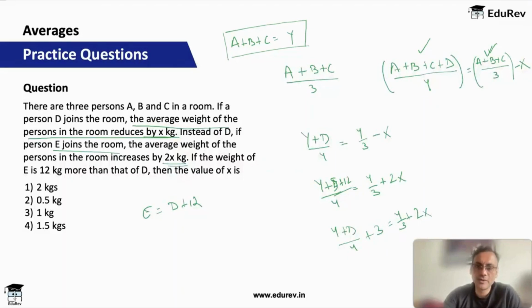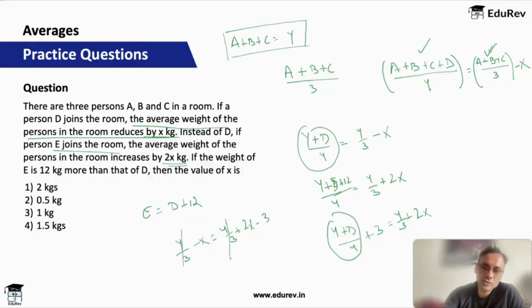Y plus D by 4 is the same on both sides, so I can equate this. Y by 3 minus X is equal to Y by 3 plus 2X minus 3. Y by 3 is also out. So you have 2X plus X, 3X is equal to 3, or X is equal to 1.